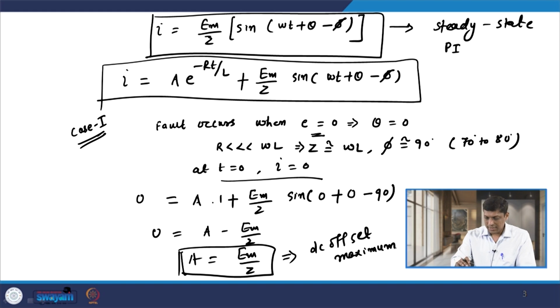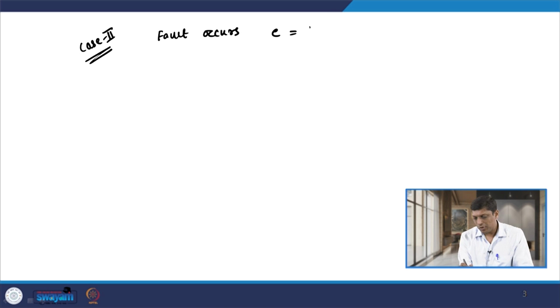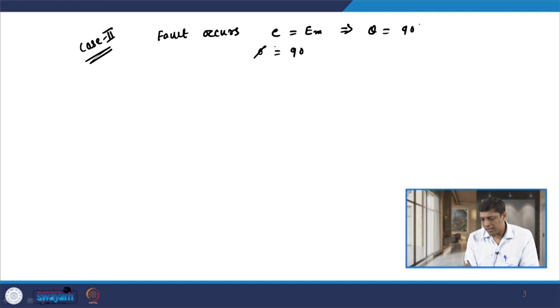Now, if I consider the next case, the second case, let us assume that the fault occurs when the voltage wave is at its peak value. So, E is equal to Em. In this case your theta should be 90 degree. Our phi is again almost 90 degree, as we told you that R is very much less than omega L, so Z is also almost equal to omega L.